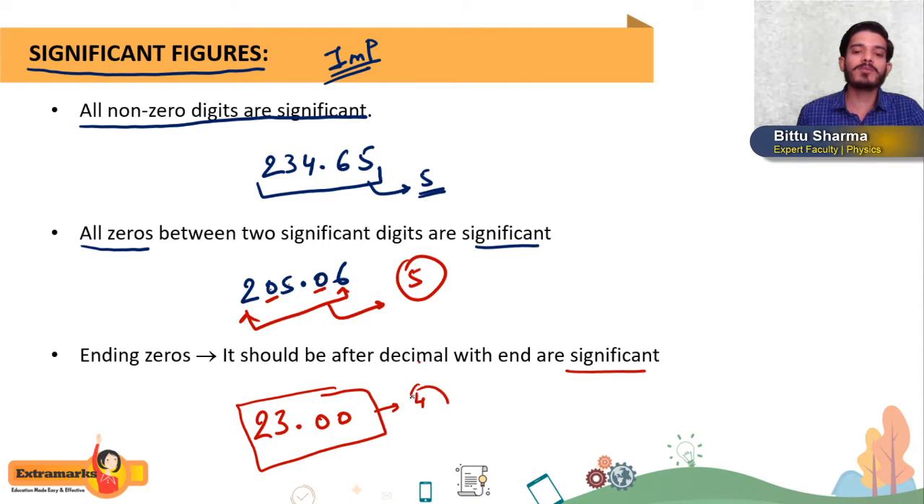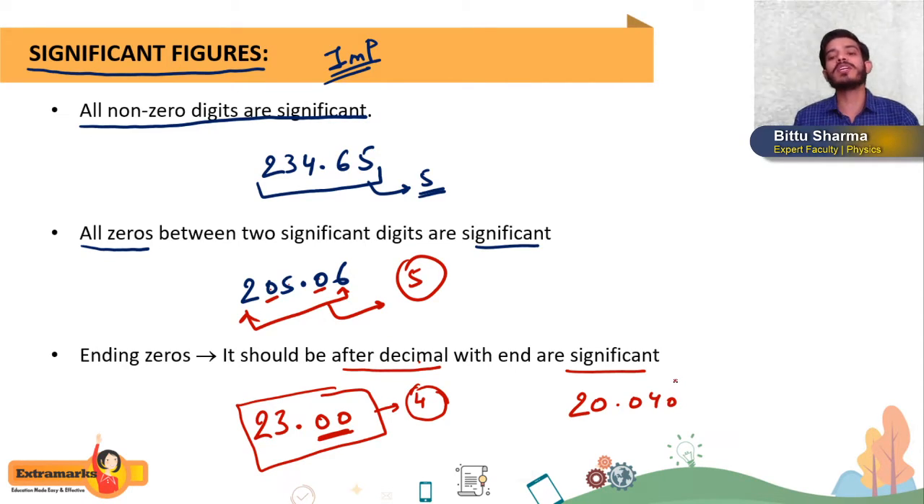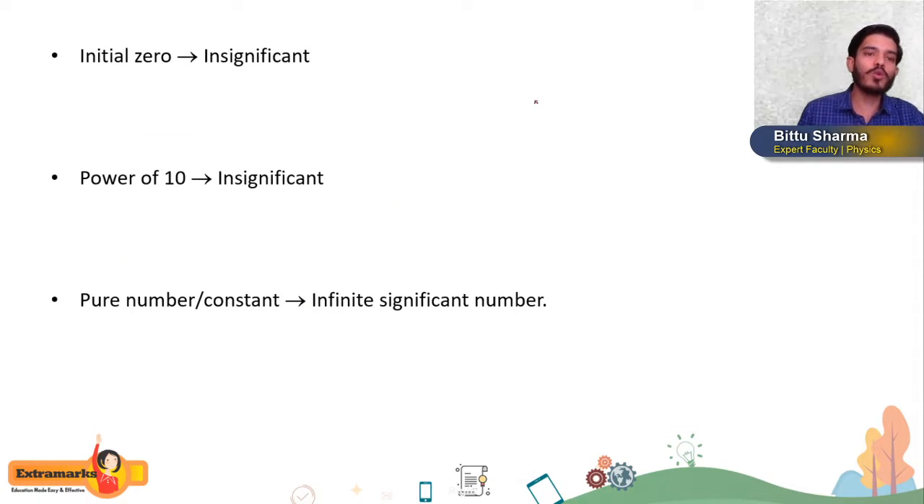Why 4 significant figures? Because remember, if the zeros are after the decimal, then we will consider them as significant figures. Okay, so again students, I have an example: 20.040. How many significant figures are there? Do you think this 0 will be significant or insignificant? You can say, sir, this 0 is before the decimal, so it will be insignificant. But see, rule number 2, all the zeros in between significant figures will be significant, so this 0 will also be significant.